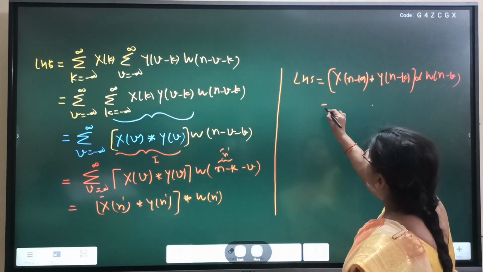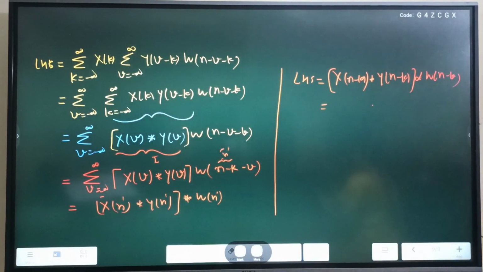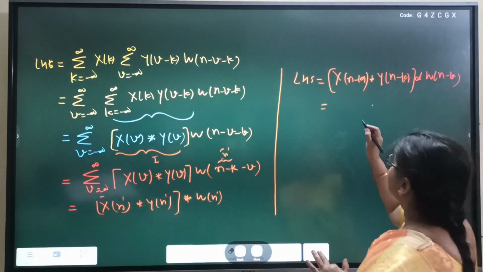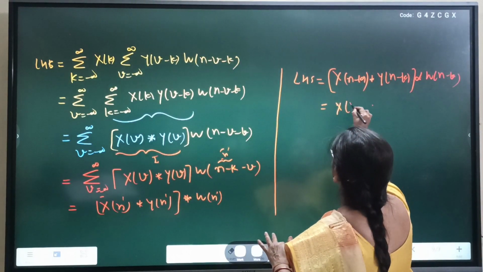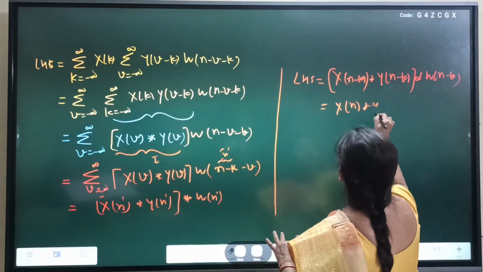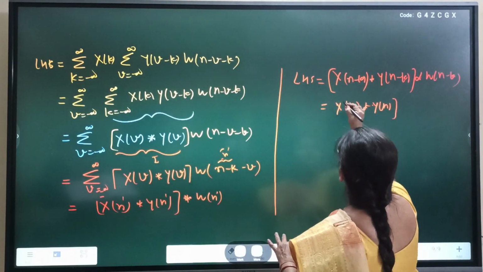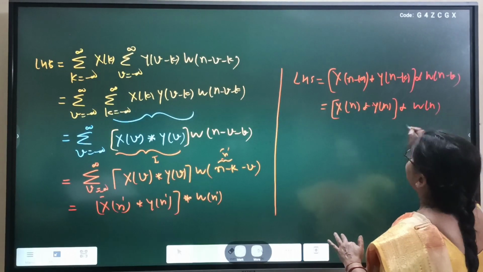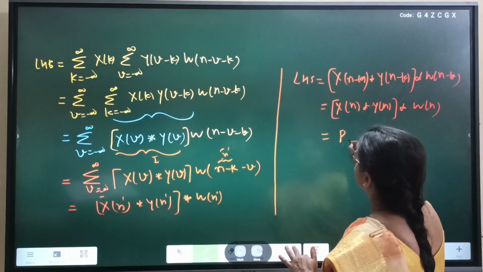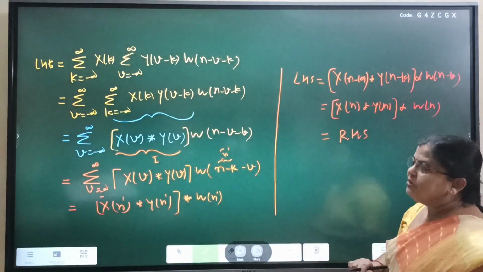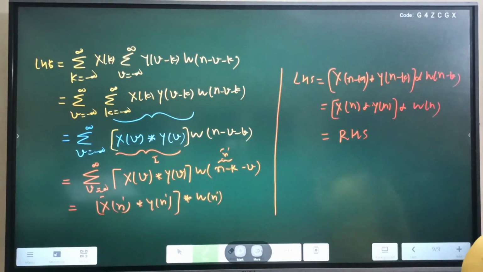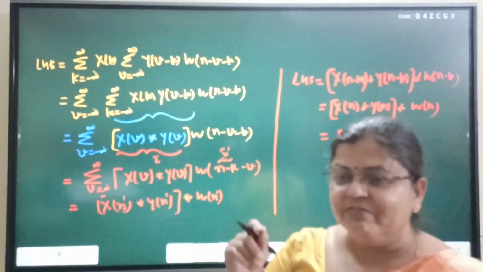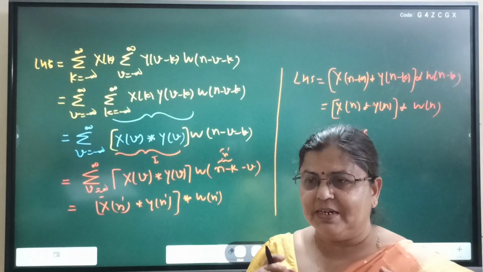Now since it is a shift invariant system, we can write it like this: x n convolve y n convolve w n, and this is nothing but the right hand side. So the proof of this associative property is very tricky, and we have to apply the concept of mathematics.